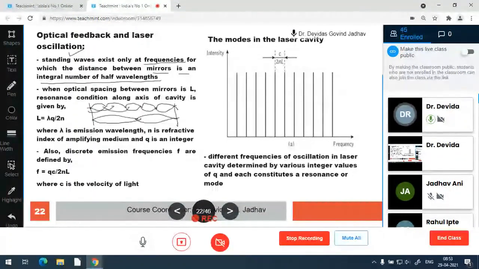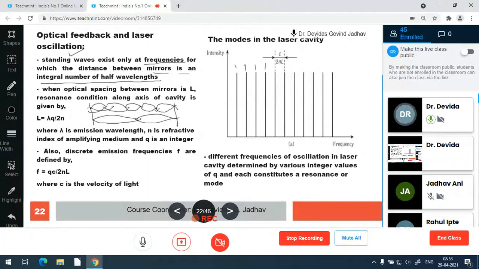So the standing wave is offered as an integral multiple of the frequency. It generates such discrete frequencies for various standing waves. Suppose a standing wave of 2, 3, 4, 5, 6, 7, 8 half waves: for every integral number of half waves, one frequency is generated.